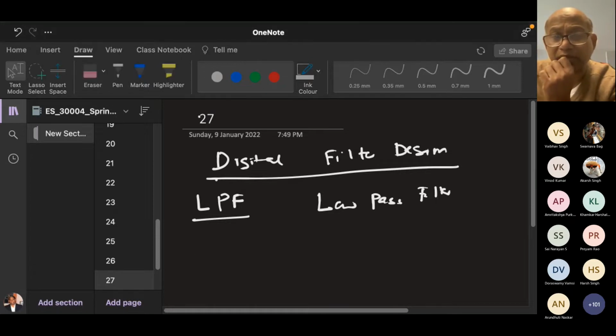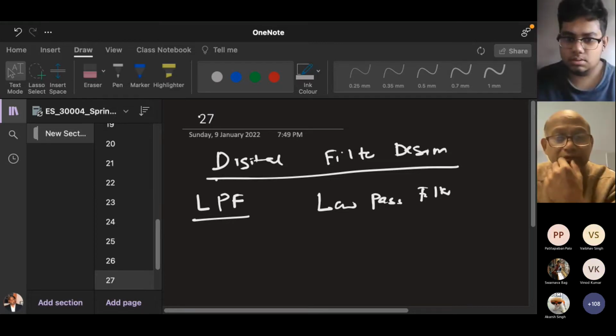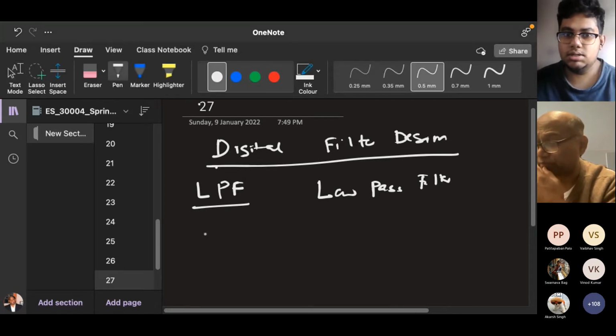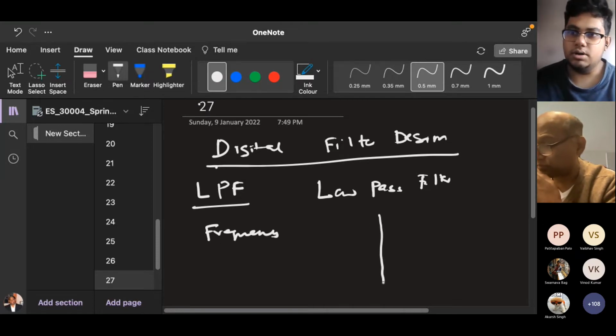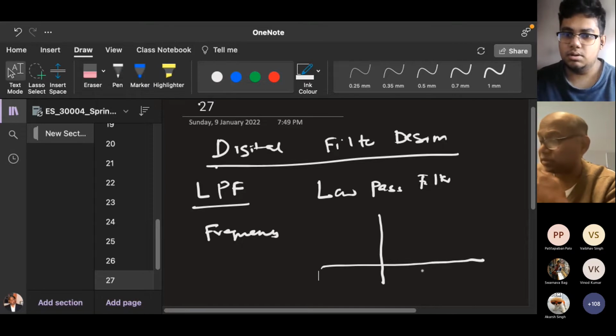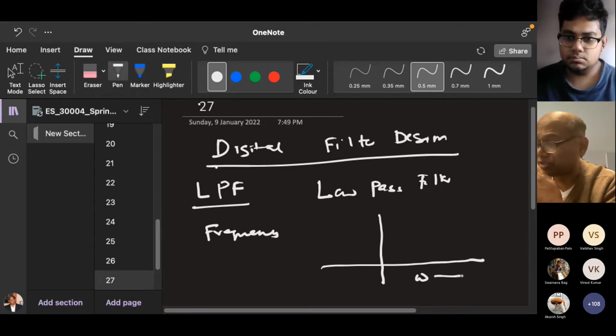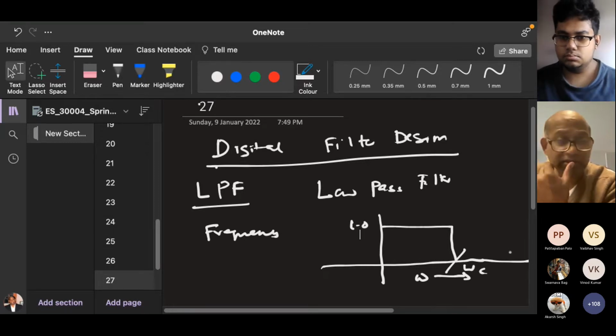Aditya Saha, can you tell me how do you specify a low pass filter? In the frequency domain, sir, it only allows lower frequencies to pass, and it will taper off or attenuate anything beyond a particular frequency. So an ideal low pass filter, the bandwidth will be like this, right? This is your cutoff frequency, the gain is 1, and after that the gain is 0.